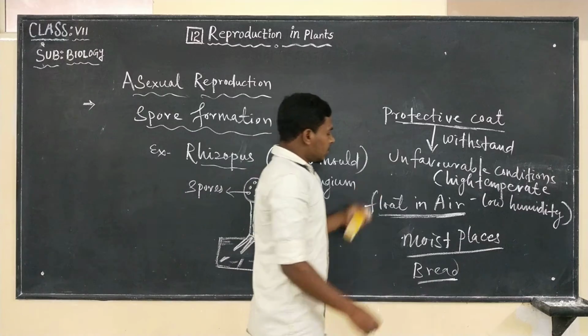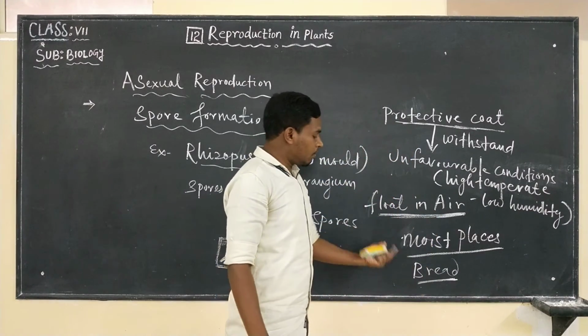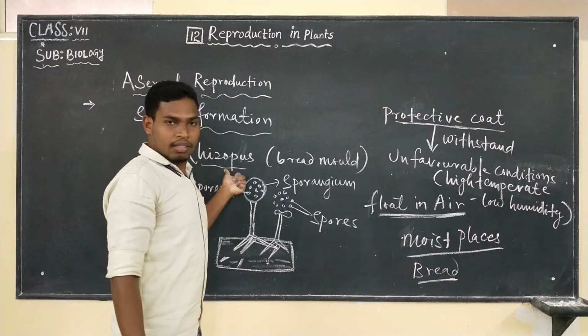So these floating spores in the air will find moist places and grow into a new individual like Rhizopus.